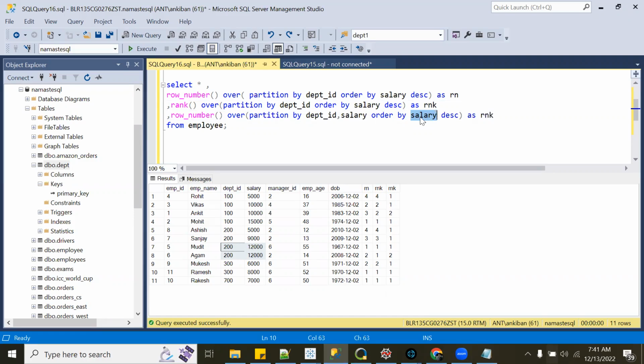Again, what you can do is, if the salary is the same or it doesn't matter, you can just say order by employee name. So now it will order by employee name and give you the row number.